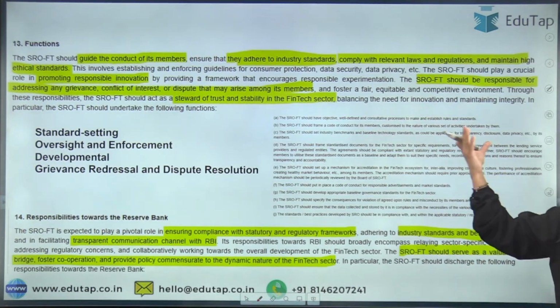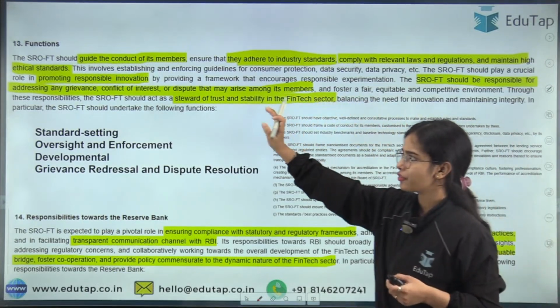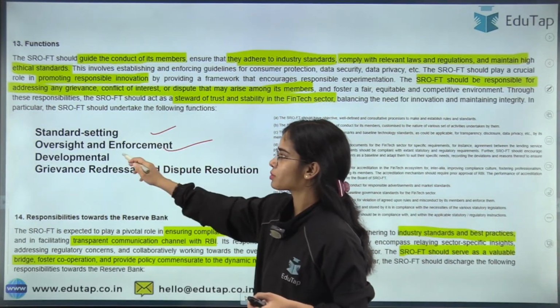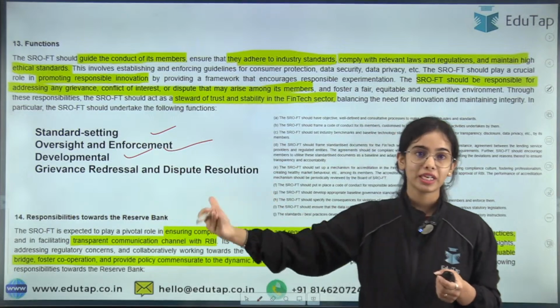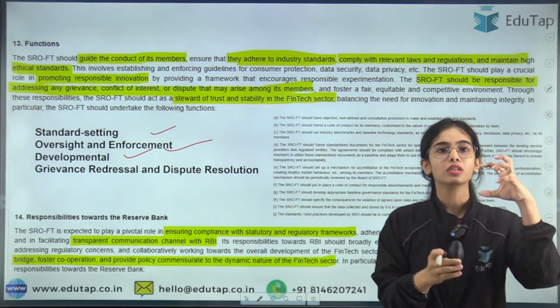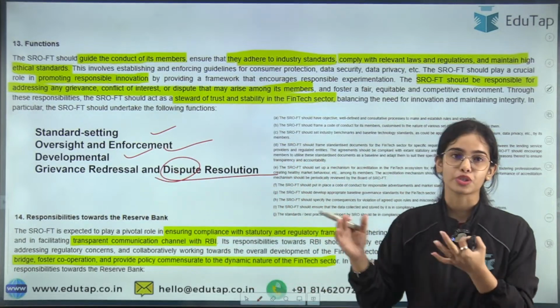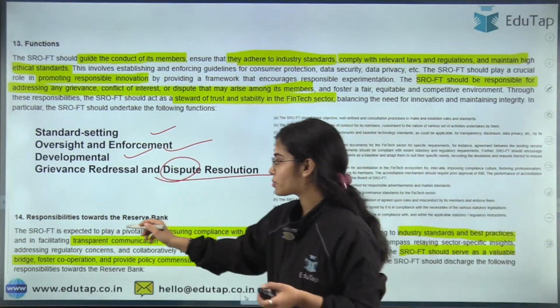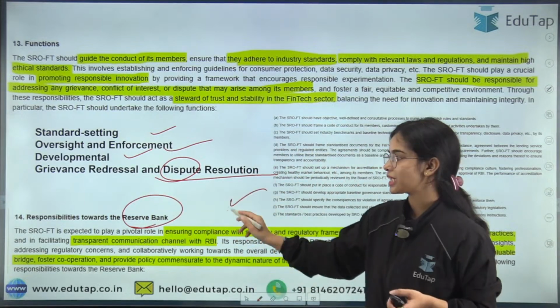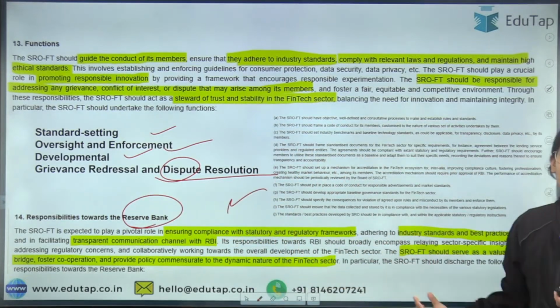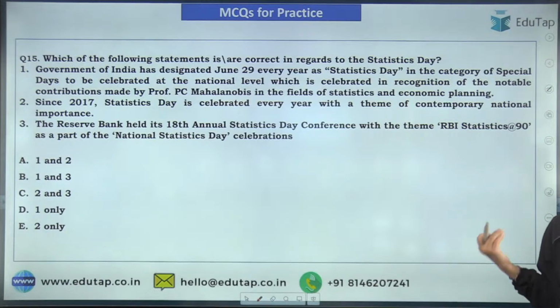Okay. Now functions of the SRO, that is easy: standard setting, oversight and enforcement, development of the fintechs while looking after the regulation of fintechs also, grievance redressal and dispute resolution between the fintechs, and responsibilities toward the Reserve Bank to provide information to the Reserve Bank regarding the fintechs. This is the basic idea that you can read.